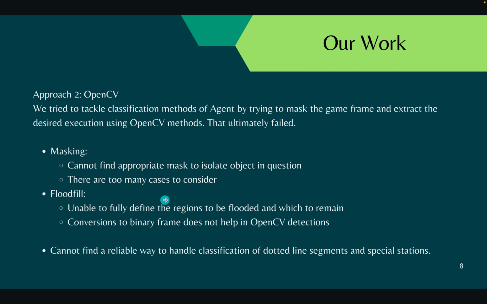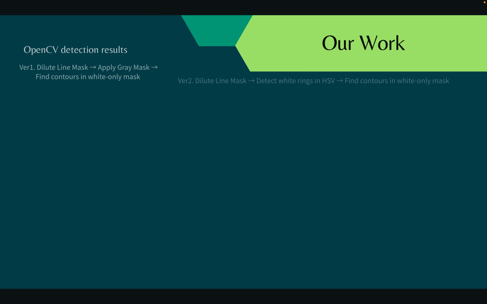So we had to start over from scratch. Our second approach is to use OpenCV. We tried to tackle classification of the game state by masking the game frame and extracting the essentials. But that ultimately failed as well. In the meanwhile, we tried masking and flood fill, and we'll demonstrate our results.